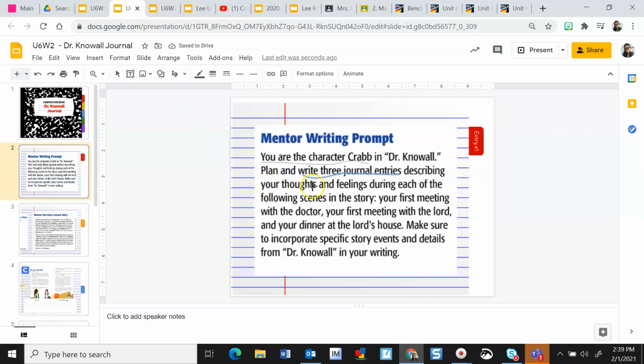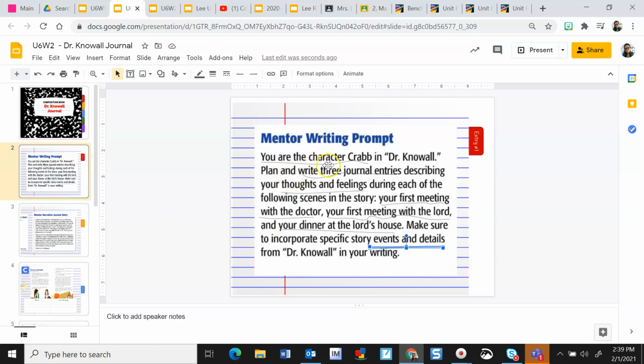So we're writing 3 journal entries about my feelings and my thoughts during the following scenes. There's 3 scenes. One scene is when you're first meeting the doctor in the beginning. And then you are meeting with the Lord in the middle. And then your dinner at the Lord's house. Okay, and it says that you have to make sure to incorporate specific story events and details from the story. Okay, so I know I have to do those things.